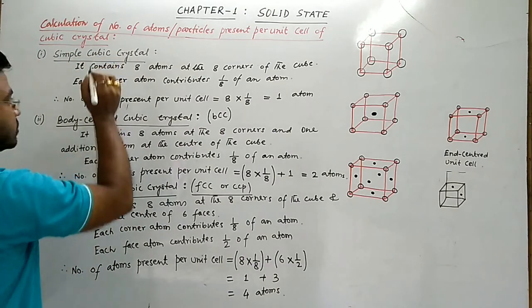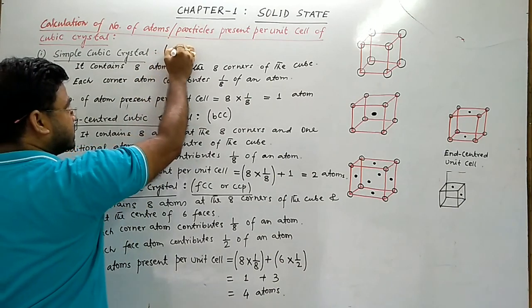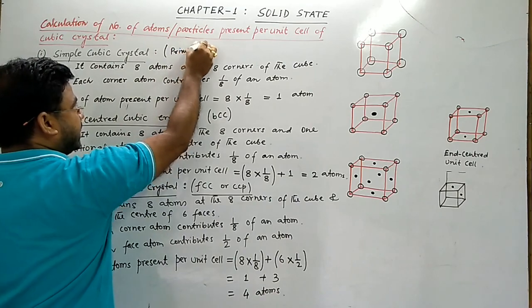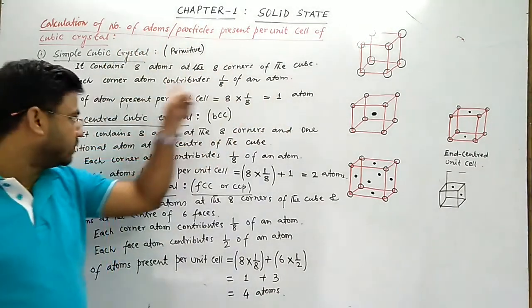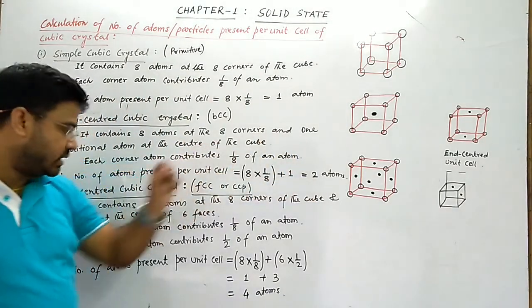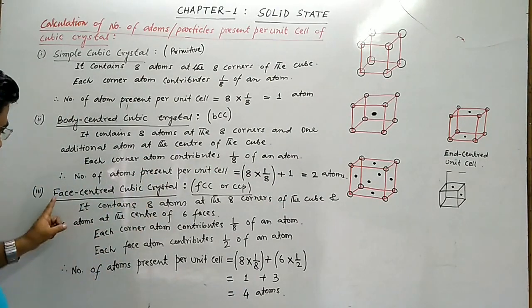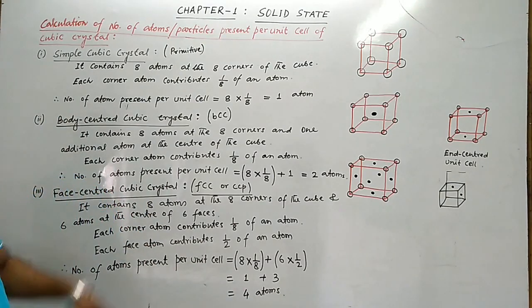So simple cubic is also termed as primitive unit cell. So simple cubic contains 1 atom per unit cell. Body centered cubic unit cell contains 2 atoms per unit cell. And face centered cubic or cubic close packing contains 4 atoms per unit cell. So you should remember this.